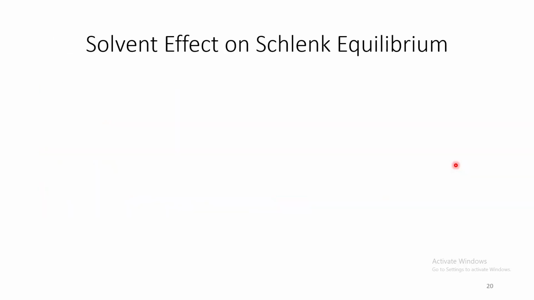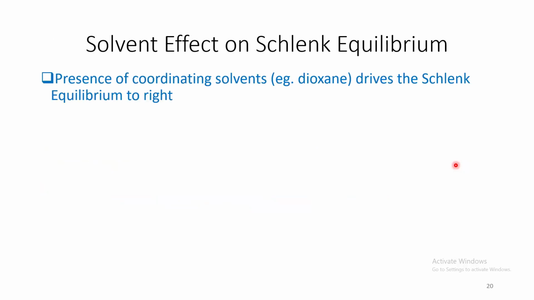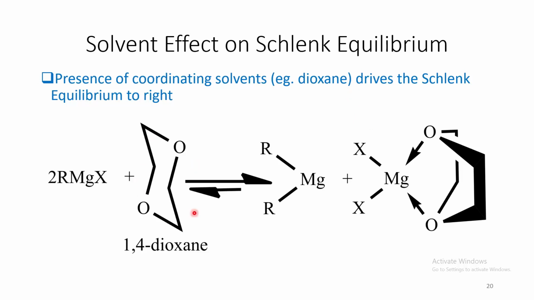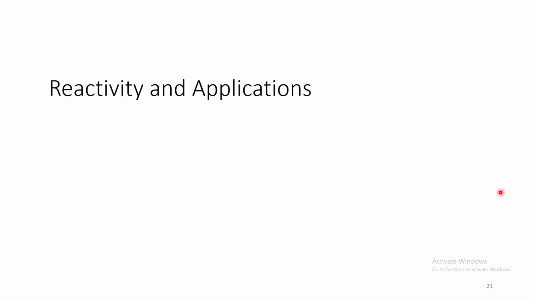Now come to coordinating ability. Let us look at how it affects the Schlenk equilibrium. Presence of coordinating solvents such as dioxane drives the Schlenk equilibrium towards the right. Here, this dioxane solvent coordinates with this magnesium to drive this equilibrium towards the right side.